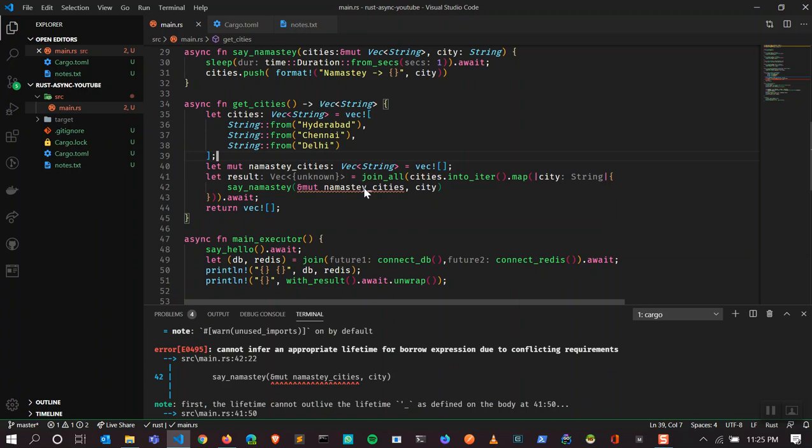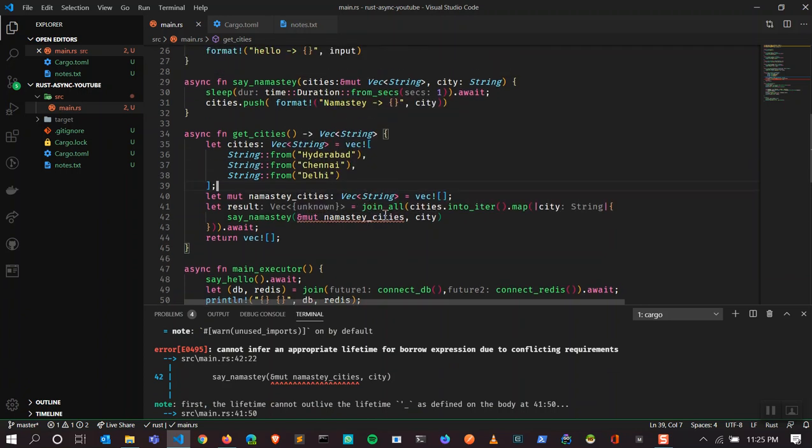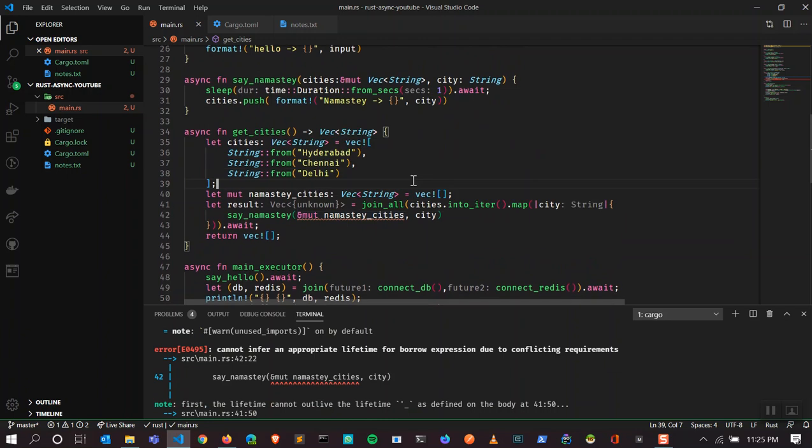Expression conflicts with the requirement. So we still have some errors, right? Parameter in scope. Now the error is, since we have a vector which is heap allocated data, and we are sending it to an async function, and since it is an async function, this function runs concurrently. That means when you have anything which is heap allocated and you're trying to mutate it concurrently, it might create a memory issue, right? So Rust prevents us from that.